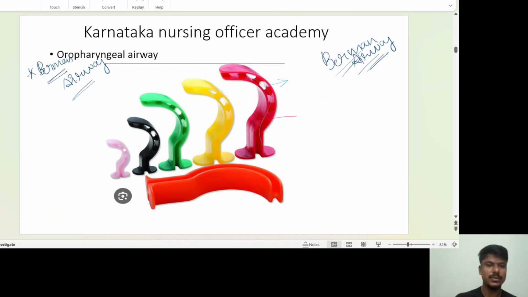But in this one you can see so many fenestrations are there. Too many fenestrations are available here, and it has a hollow space. Same as that, here it has two fenestrations, what we call oro cavity fenestrations, and it has a flange here.